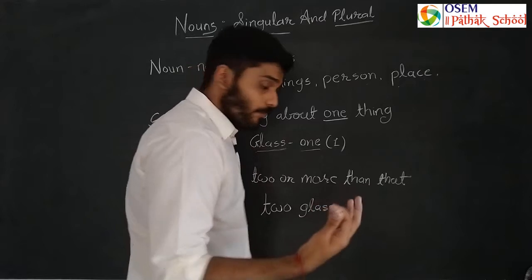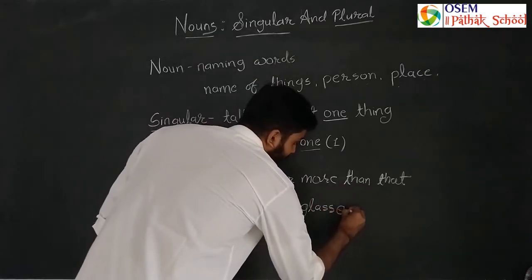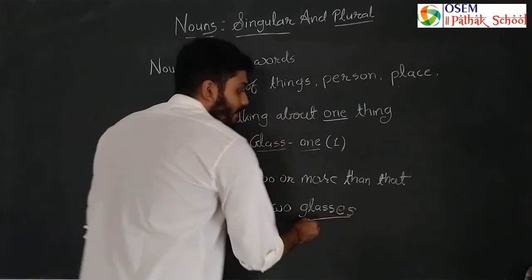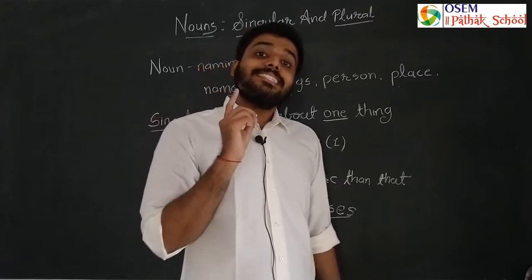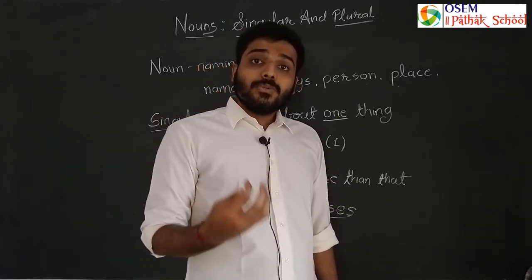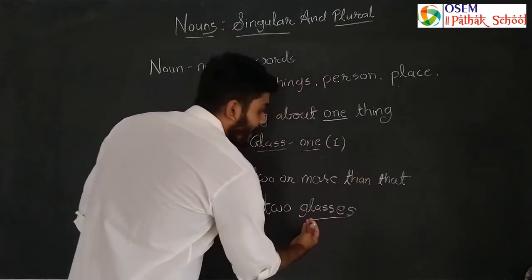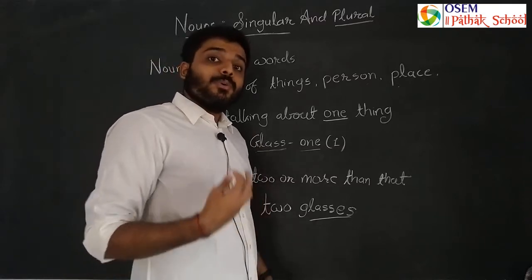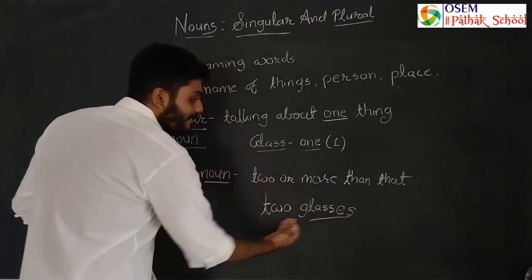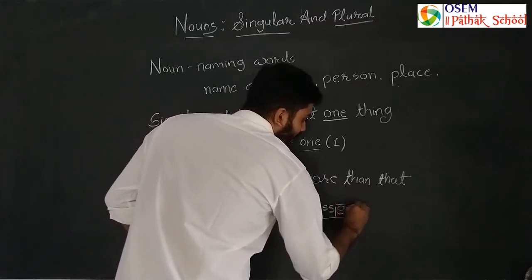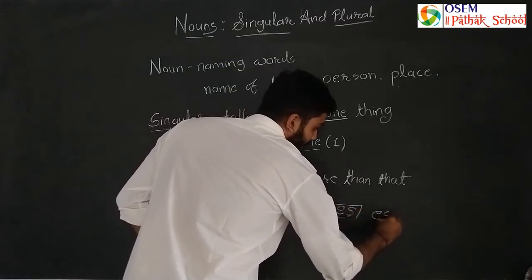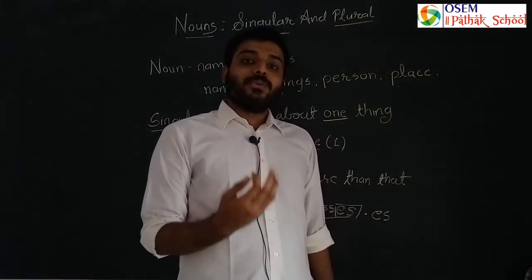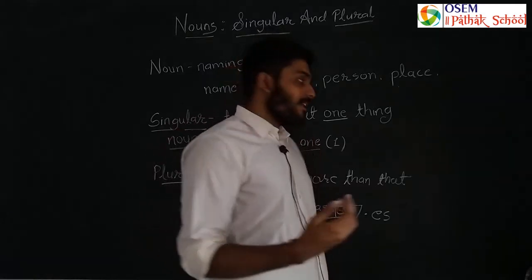There are two. So we will have to add es here. यानी कि हमने क्या किया यहाँ पे? We turn the singular noun, that is glass, into the plural noun, that is glasses. So the singular noun is glass, and the plural noun of glass is glasses. So what did we add here? Es. So whenever we are using a plural noun, we have to add es to the singular noun.